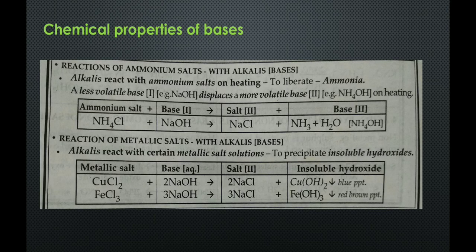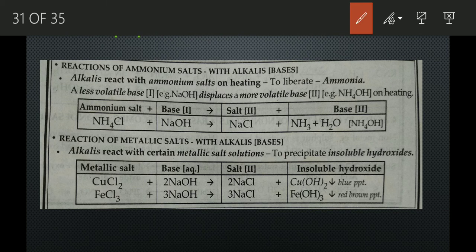Now come to the chemical properties. First, see, when a base like NaOH, which is a less volatile base, reacts with an ammonium salt like ammonium chloride NH4Cl, then it produces a salt NaCl and a base which is more volatile, ammonium hydroxide. It gives out ammonia and water, which then react with each other and produce ammonium hydroxide. So, a less volatile base gives out a more volatile base when it reacts with an ammonium salt on heating.